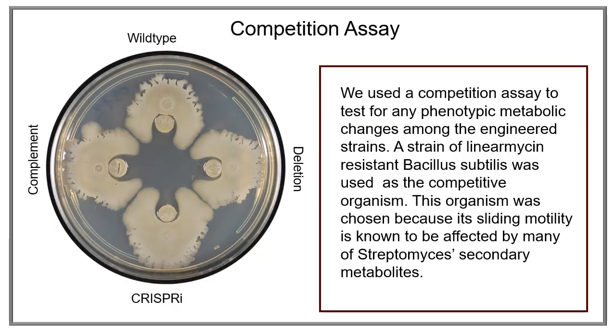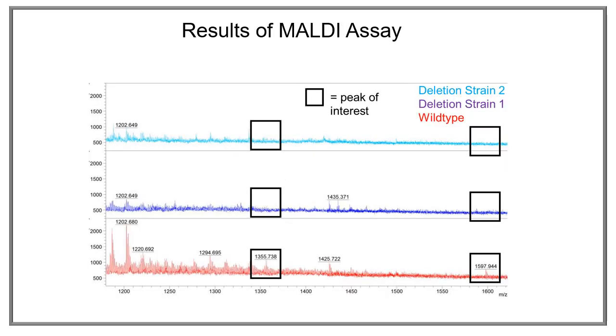We also performed a competition assay on the engineered strains. We used a linearmycin-resistant strain of Bacillus subtilis as the competitive organism. This competitive organism was chosen because its sliding motility is known to be affected by many of Streptomyces' secondary metabolites. However, there was no noticeable difference in phenotypes among the strains.